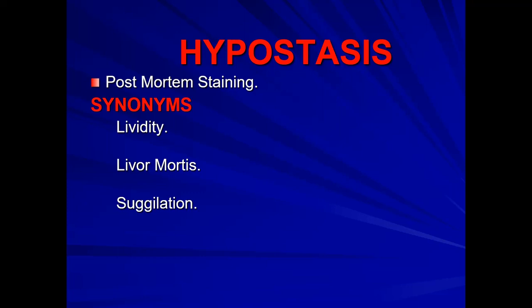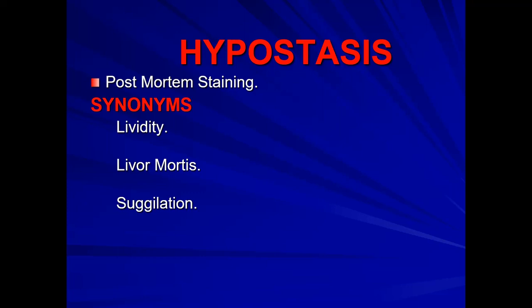So, what is hypostasis? It's post-mortem staining of the dead body. There are some other names for hypostasis: lividity or post-mortem lividity, livor mortis, and sagillation.